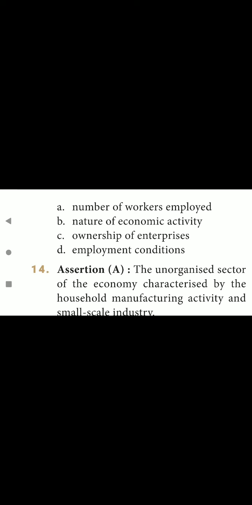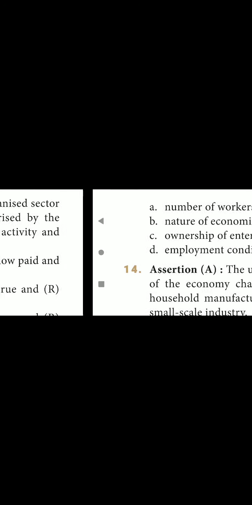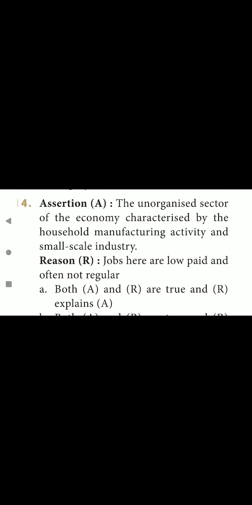14th one, assertion, the unorganized sector of the economy is characterized by household manufacturing activity and small scale industry. Reason, jobs here are low paid and often not regular. So, option A is the correct answer.